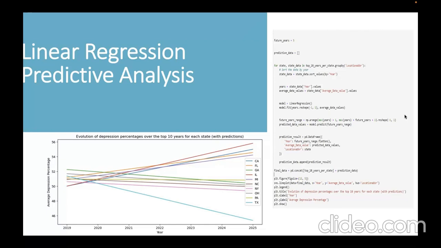As we can see here, there was a middle range in Texas, but with the help of the data, we are able to predict that there is a very high decline in the rate of depression, causing a risk to health in Texas. Here we have used linear regression because we were not able to perform time series analysis, so we had to subsequently change our analysis and model to work on linear regression.